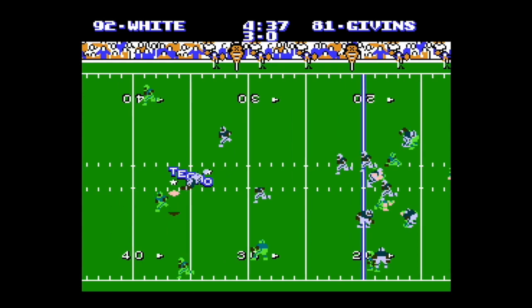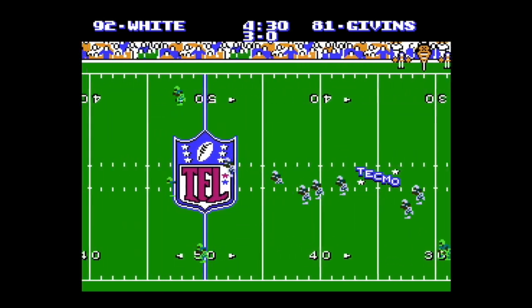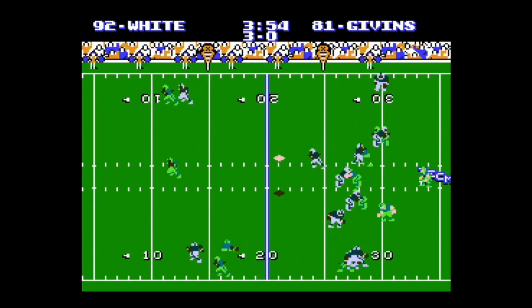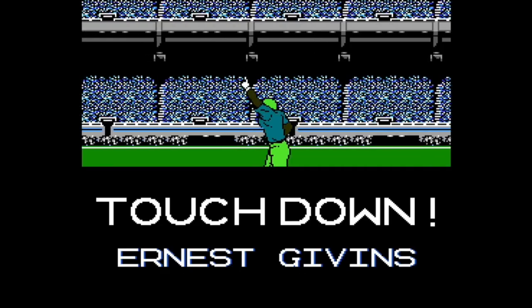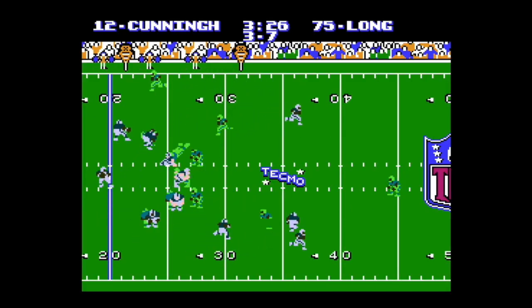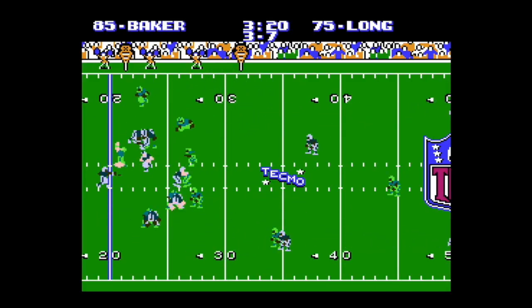And Aikman, on their opening drive, finds his best receiver on the season. Ernest Givens with the big play here, and then Ernest Givens with the touchdown, his 23rd of the season. An absolutely ridiculous year for Givens. Cunningham wouldn't go down easily, though.